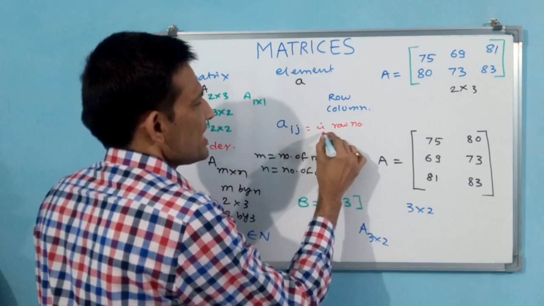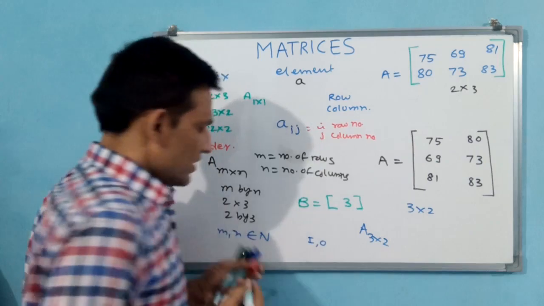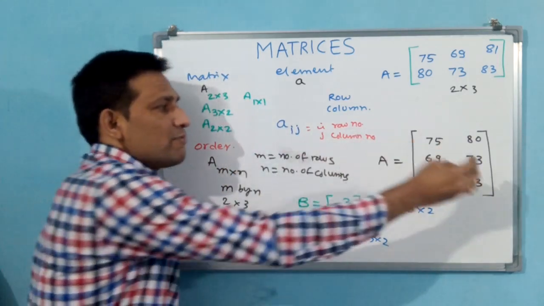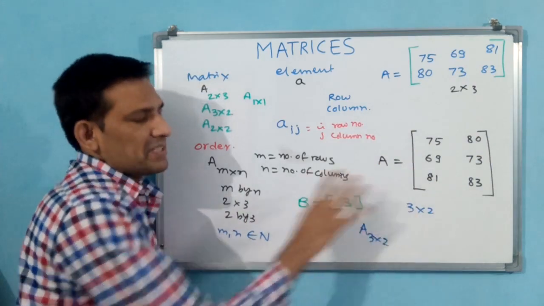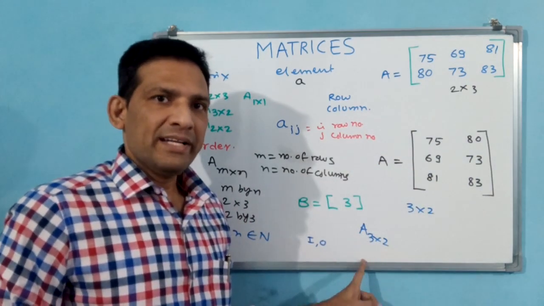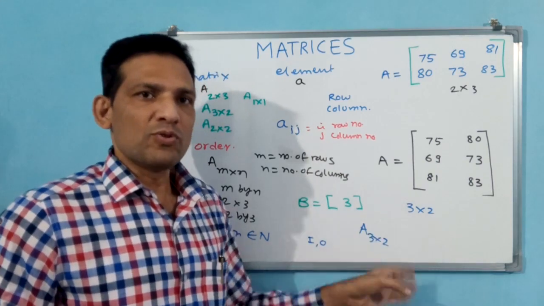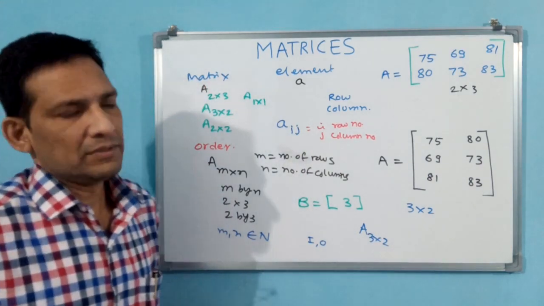I is row number, J is column number. See, the element position matrix is the total contents representation. A 3 by 2 means A is a matrix having 3 rows and 2 columns. Okay, 3 rows and 2 columns.